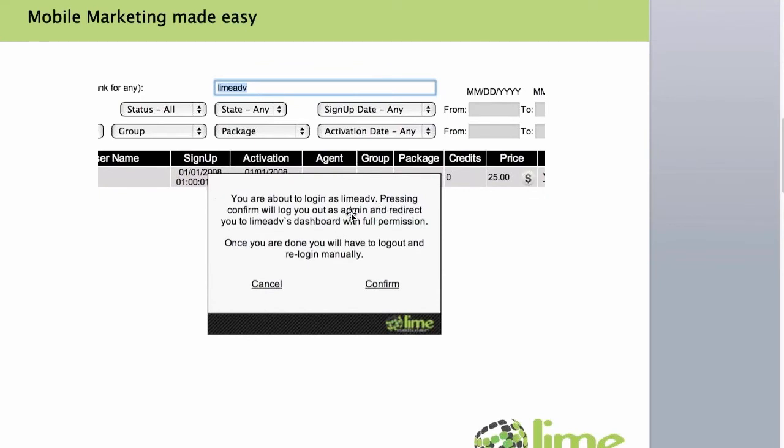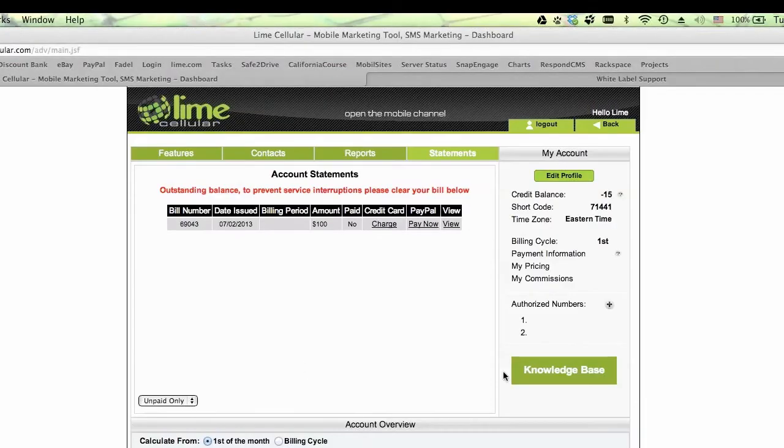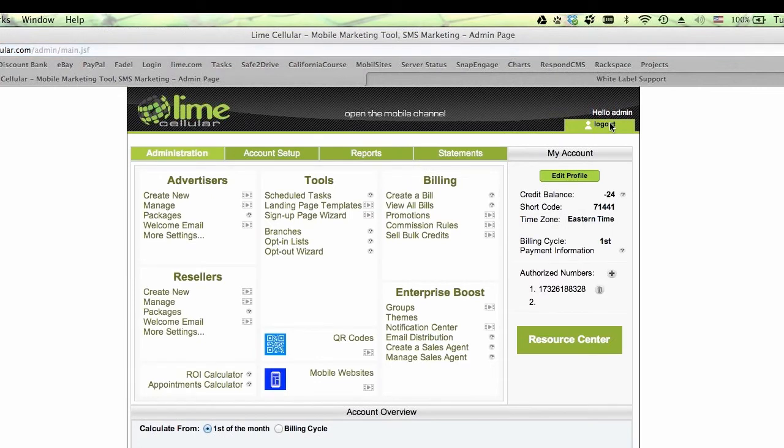You're about to log in as Lime ADV, pressing confirm on this annoying pop-up message. Now, please notice what happened, and that's talking about our improved support tool. When I clicked support, I'm not sure all of you noticed, but I didn't get any message. The reason is that now we have the back button right here. If I click back, I'm back to my admin dashboard.